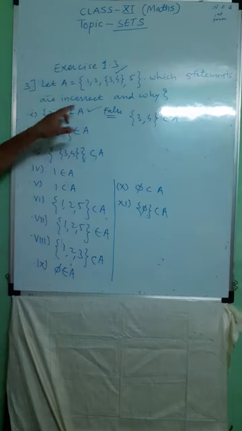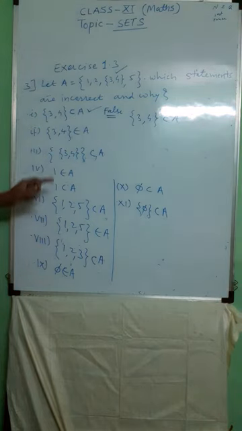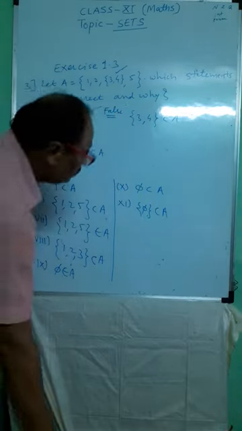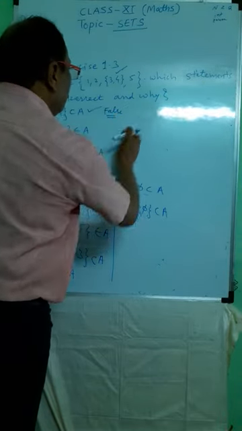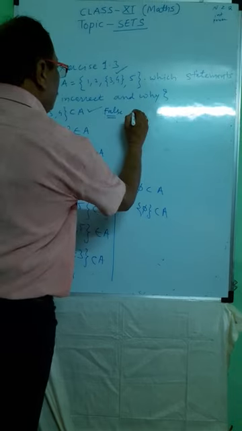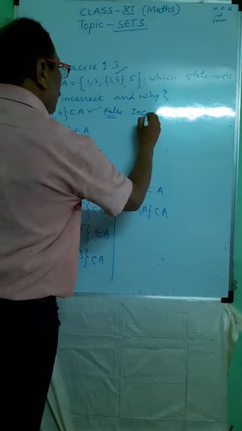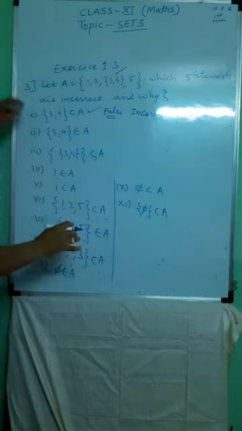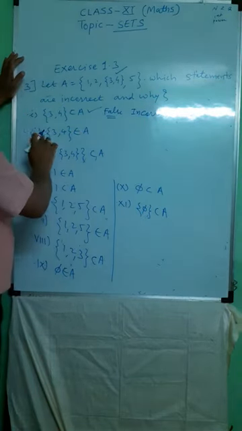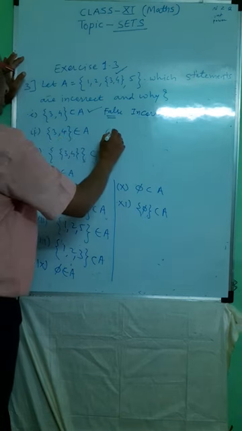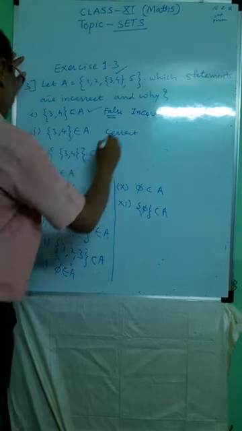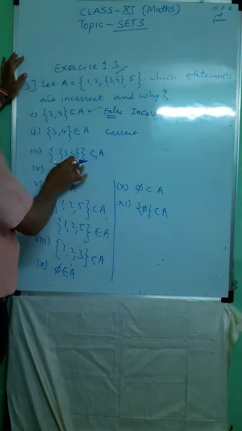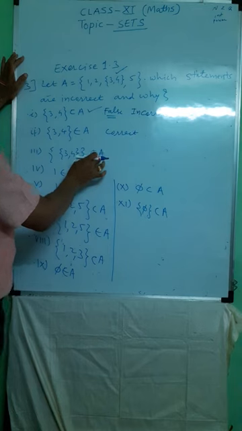The first statement is false, which means incorrect. Second, yes, it is correct.